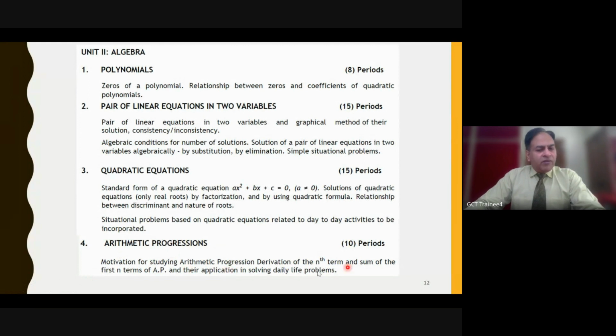And in AP, we have the usual nth term and Sn formula, followed by their word problem applications in real life. As Matthew sir was also mentioning in the beginning, there are certain word problem questions given in NCERT and mentioned as the optional exercise. So if we consider the new NCERT also, we need to take care of all such questions which are coming up in the sample paper, and similar practice may be given, because there is no clear-cut bifurcation or demarcation that this will come or this will not come. So it is always advisable to prepare your students a level ahead.